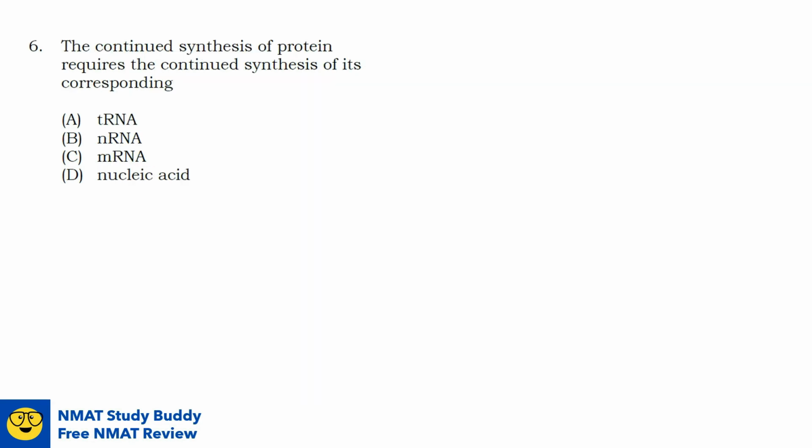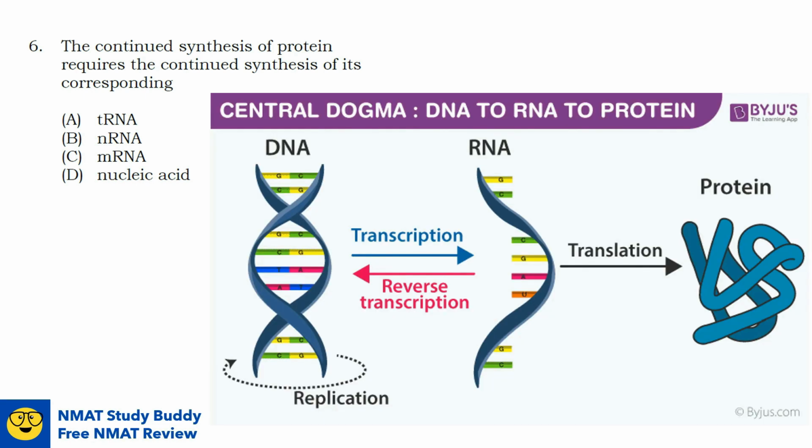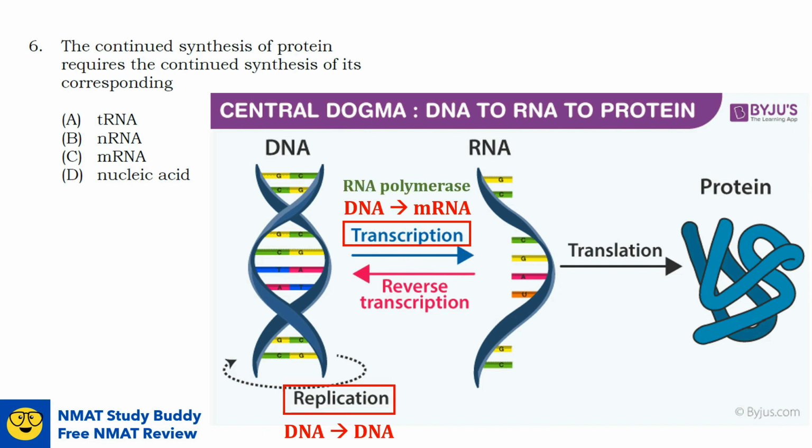Question number 6. The continued synthesis of protein requires the continued synthesis of its corresponding blank. To answer this, let us have a review first on the central dogma of molecular biology. Looking at this diagram, in DNA replication, a double-stranded DNA molecule is copied to produce two identical DNA molecules, so it's DNA to DNA. In transcription, the information is transferred from one strand of the DNA to RNA by the enzyme RNA polymerase. So it's DNA to mRNA or messenger RNA.